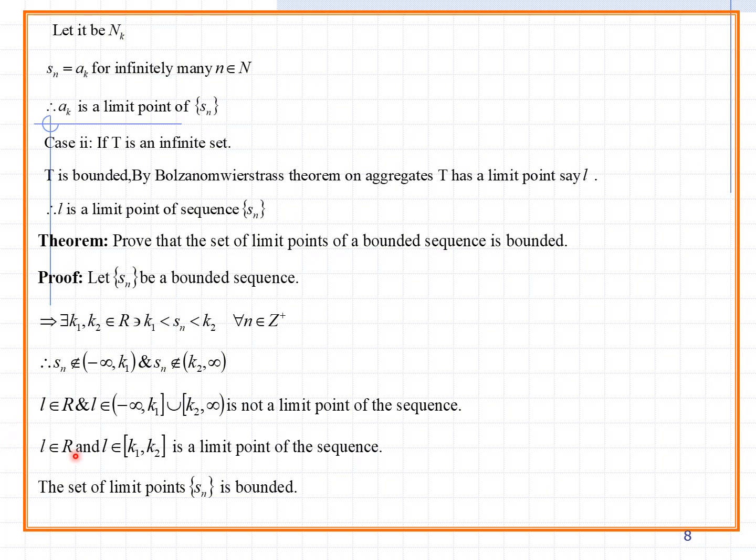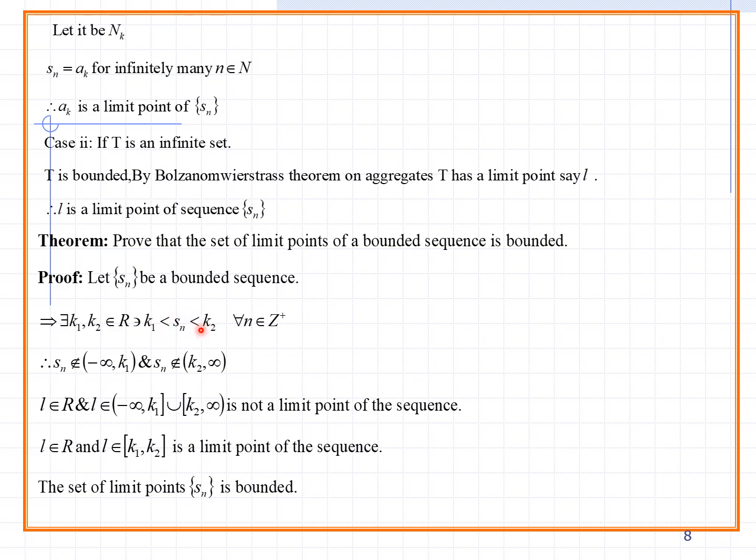L belongs to R and L belongs to K1 K2 is a limit point of the sequence. Here simply you can say K1 is a limit point, so K2 is a limit point. You can observe this is an increasing sequence and this is a decreasing sequence. Once you take a decreasing sequence, K1 is a limit point.